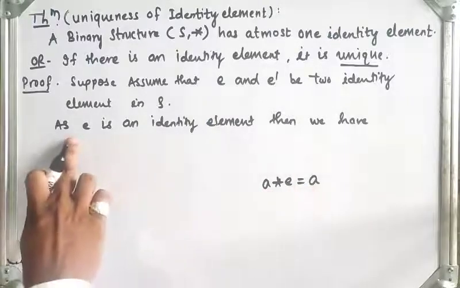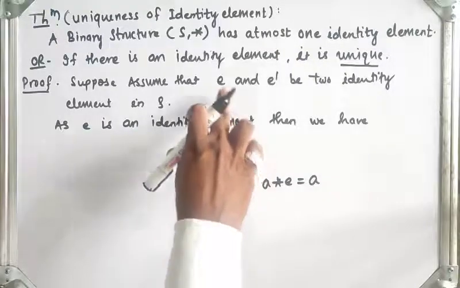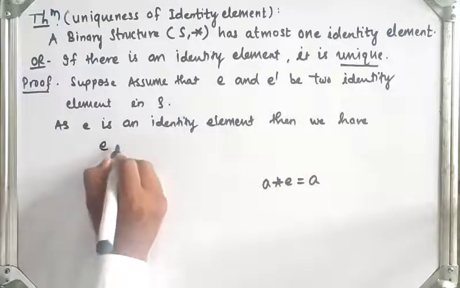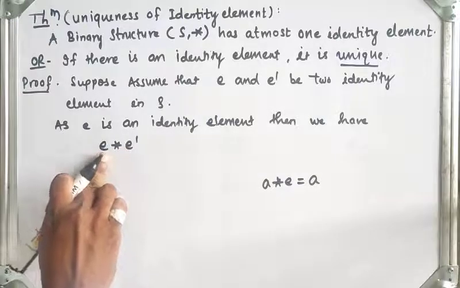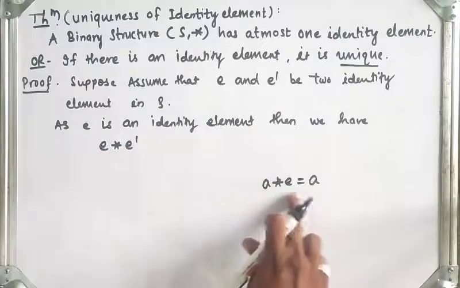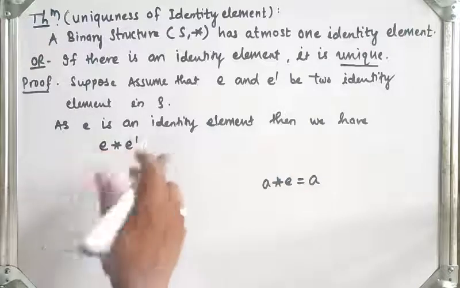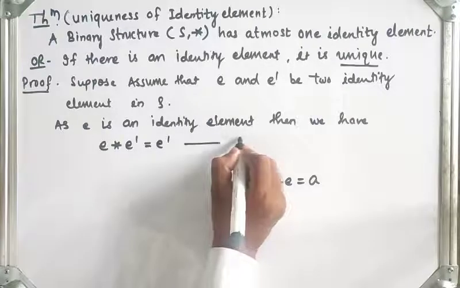So here, as E is an identity element, and we have taken two elements E and E dash, we will write E star E dash. If E is identity element, then A star E is equal to A. So here E is identity element, so E star E dash is equal to E dash. This is equation number 1.